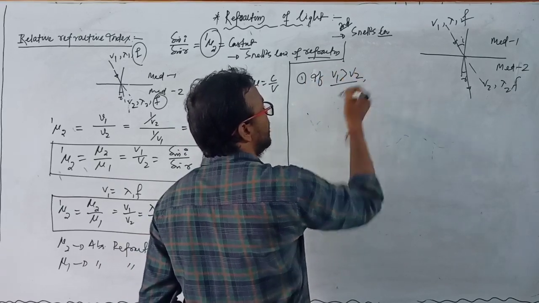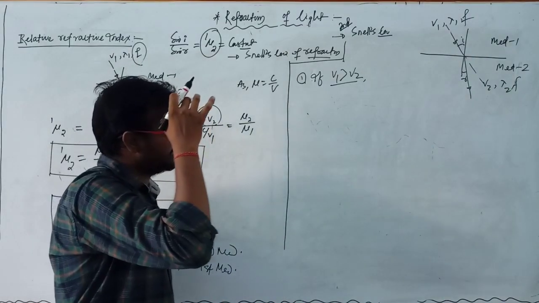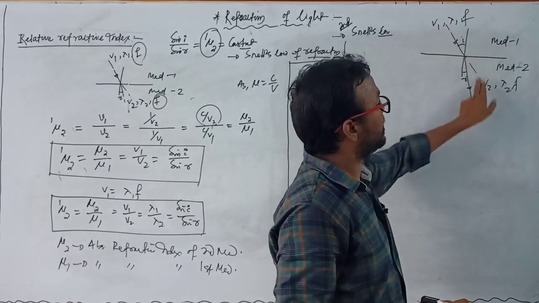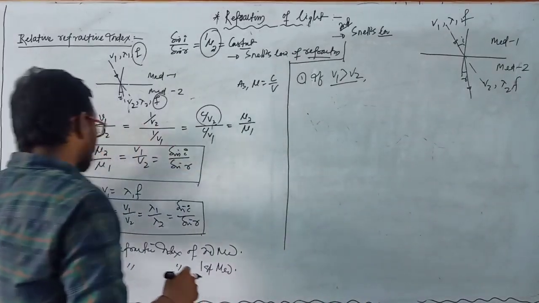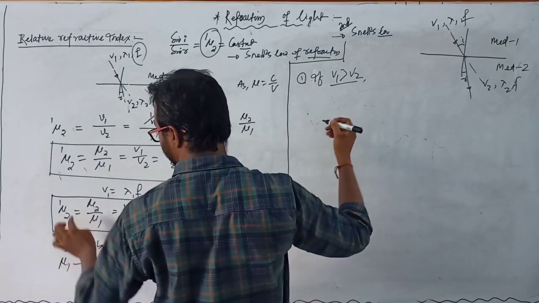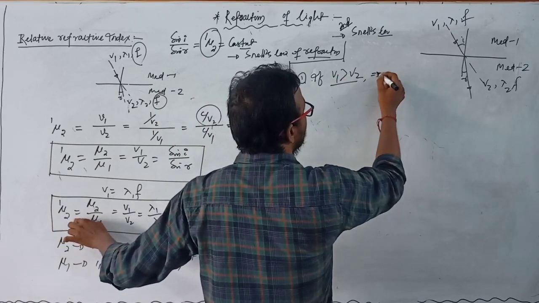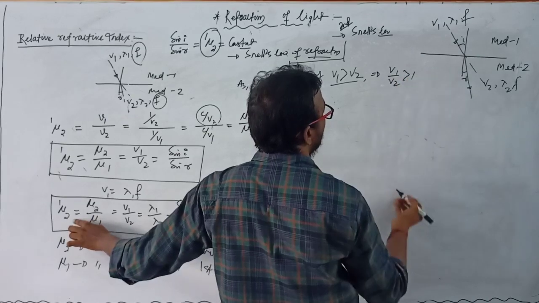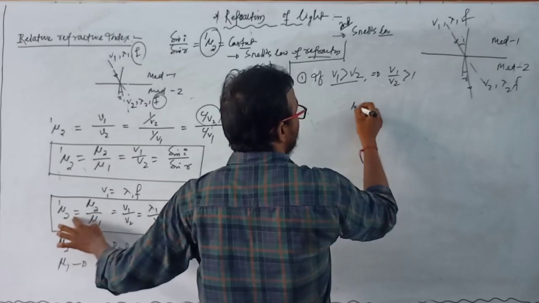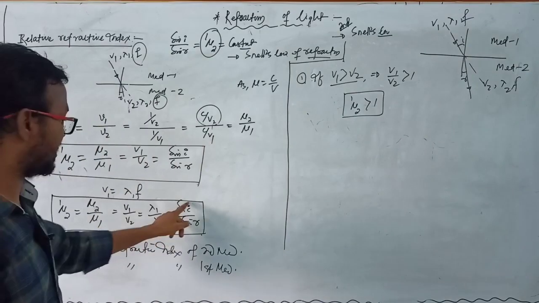if v1 is greater than v2, the velocity of light traveling in first medium, the incident light with velocity v1, is greater than velocity v2. If here v1 is greater than v2, we have to use this relation, then we can write that v1 by v2 is greater than 1, and this v1 by v2 can be written as mu21 which is greater than 1, and this is the relation sin i by sin r.